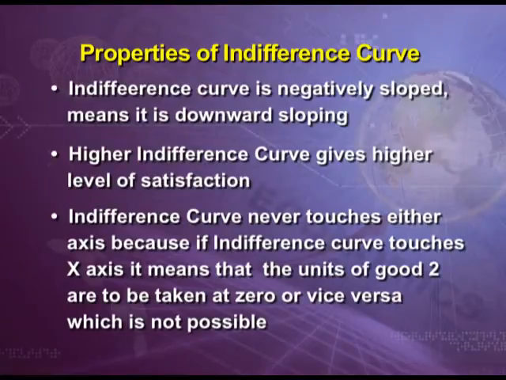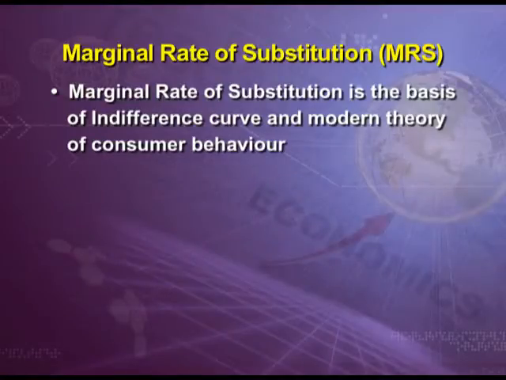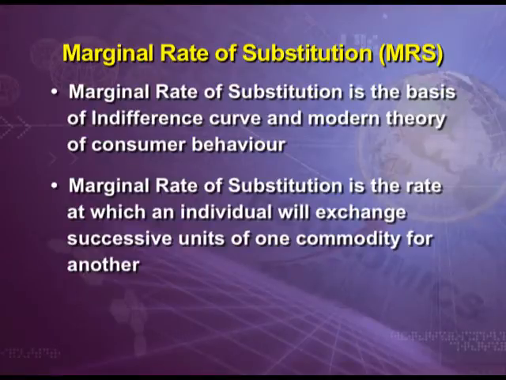Third property, indifference curve can never touch either axis, because if indifference curve touches x-axis, it means that the units of good 2 are 0, or vice versa, which is not possible. Fourth property, indifference curve is convex to the point of origin due to diminishing marginal rate of substitution. Now the question arises, what is this MRS? MRS is the basis of indifference curve and modern theory of consumer behavior. MRS is the rate at which an individual will exchange successive units of one commodity for another.